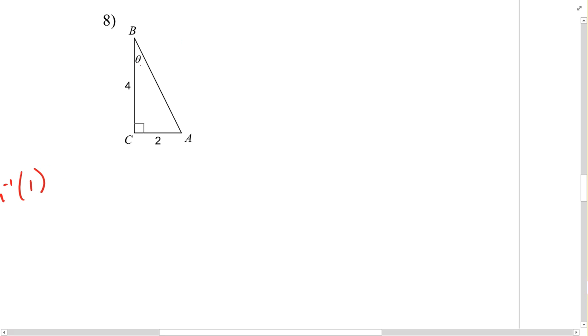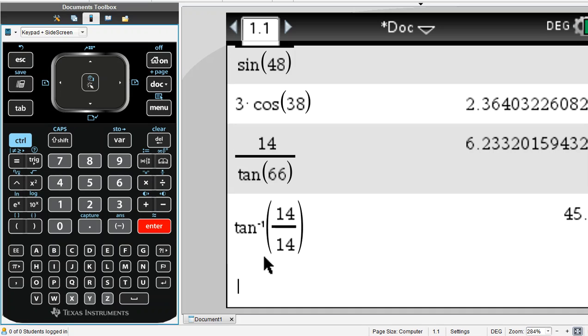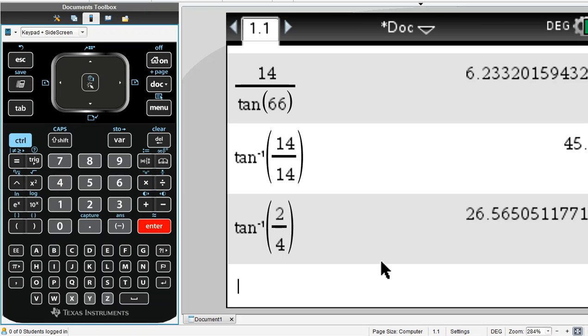In number 8, we'll again use our tangent rule because we have an opposite and an adjacent side. So tangent of theta would be equal to, this time, 2 over 4. Theta would be tangent inverse of 2 over 4. And when using the appropriate trig menu, tangent inverse of 2 over 4 computes to be 26.5651.